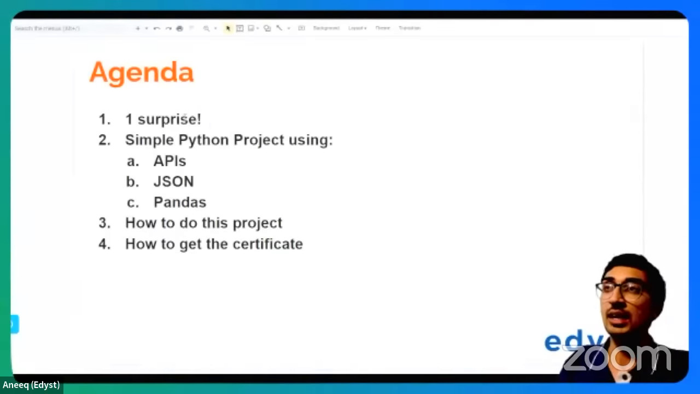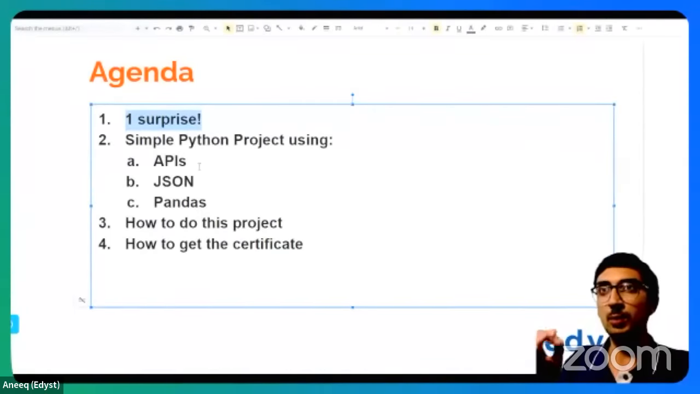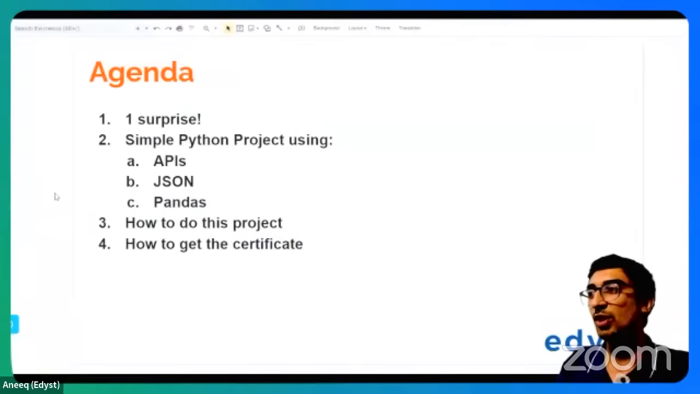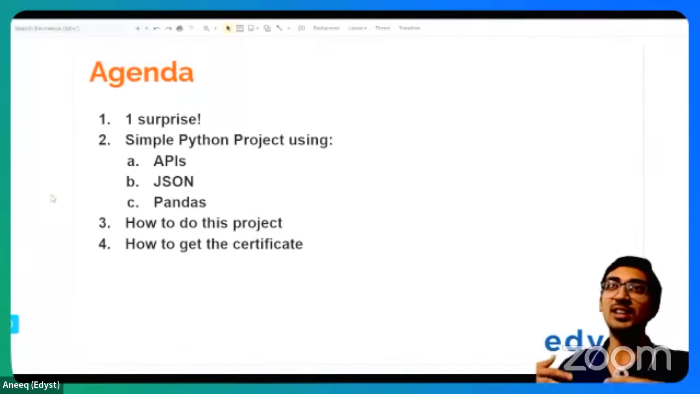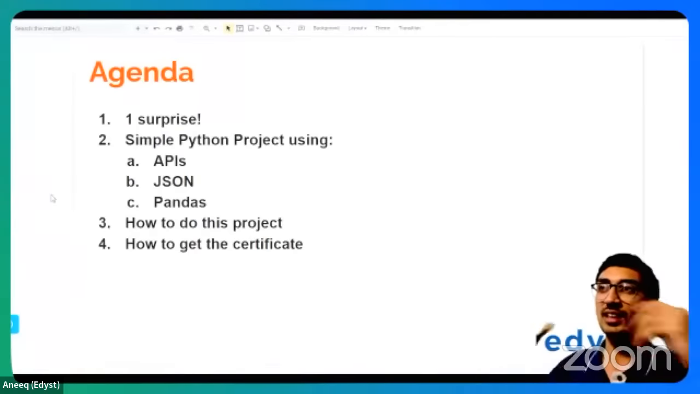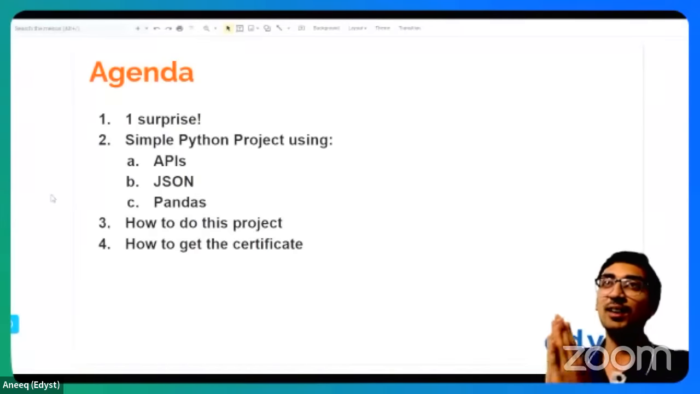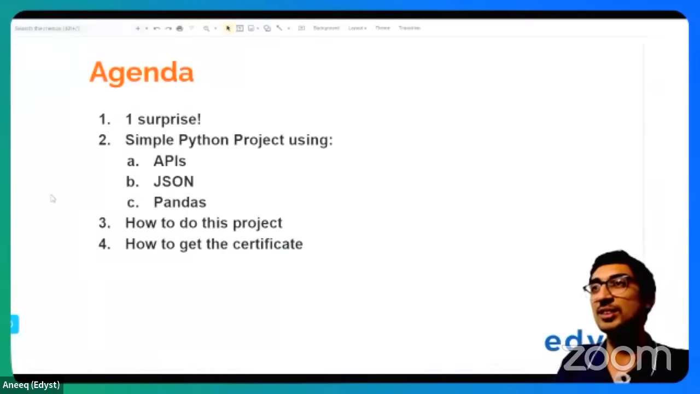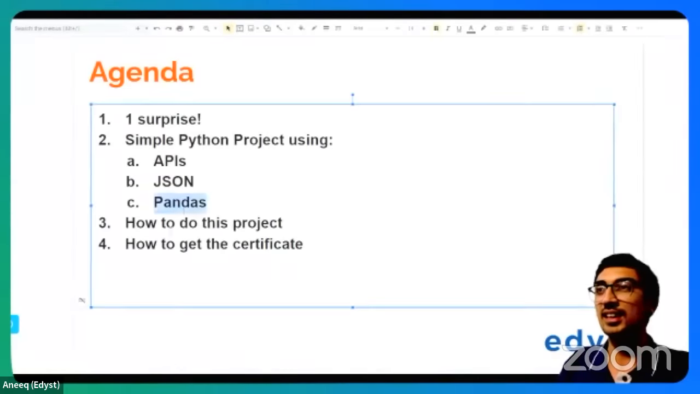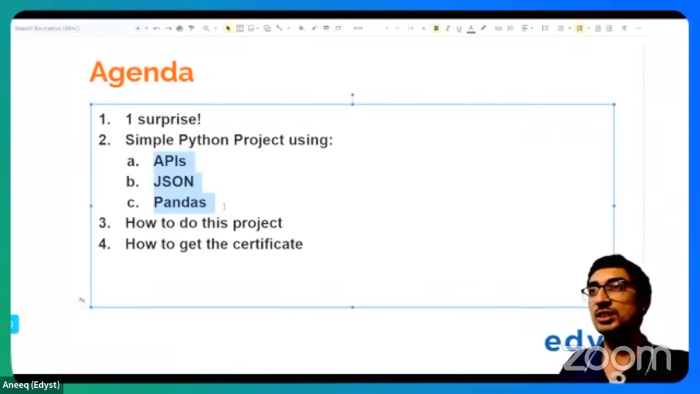There's a surprise here. We're going to do a very simple Python project. This Python project is going to involve APIs, it's going to involve JSON, and it's going to involve very, very basics of pandas. Okay. Now, what is API? What is JSON? I did not take some random 4 or 5 alphabets and combine them together to do this. We'll tell you what is an API, what is JSON, and what is pandas as well, right? So it's meant to be an introductory project, and you will get an idea of all these 3 libraries.